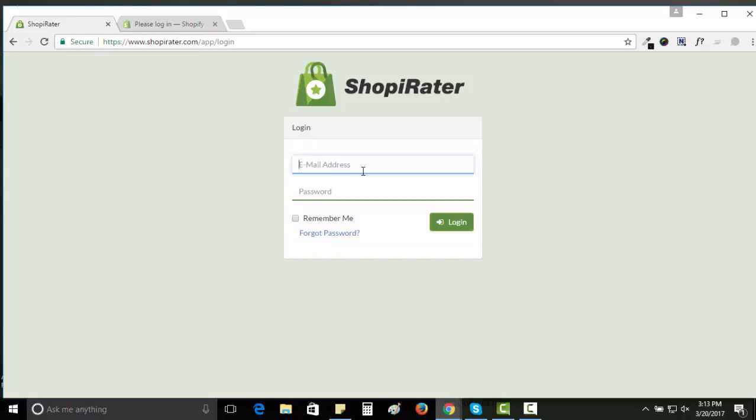Okay, this is the installation process for the Shopirater application. In the Shopirater application, enter your username and password. Okay, after entering all the details, just click on login. Okay, after logging into the app, it goes to the application.